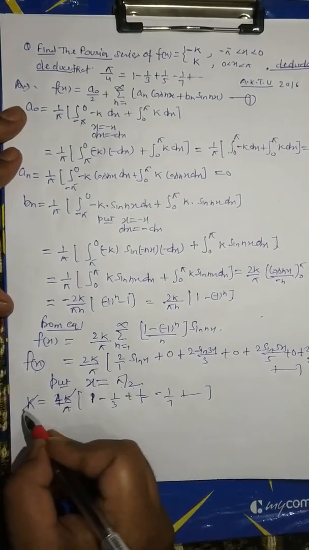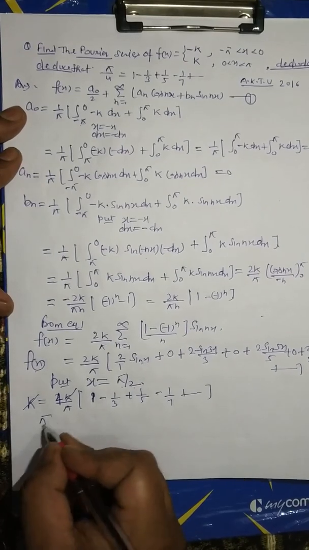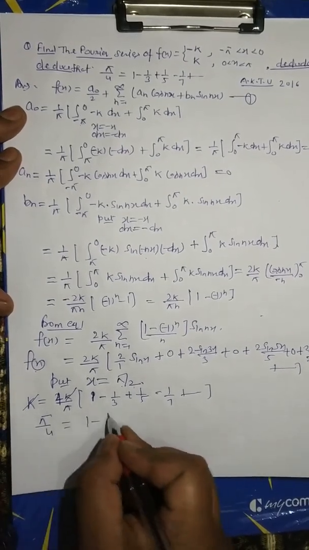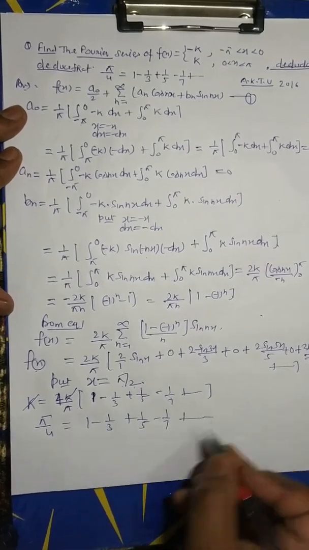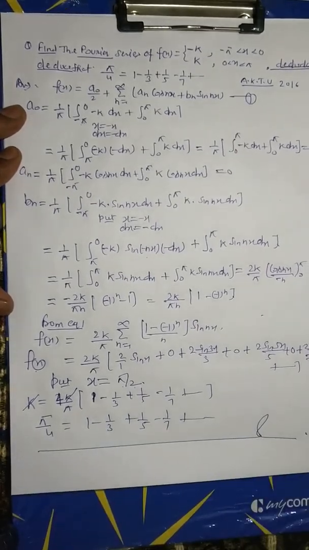Cancelling k by k, this is equal to pi by 4 equal 1 minus 1 upon 3 plus 1 upon 5 minus 1 upon 7 plus up to dot. This is the complete solution.